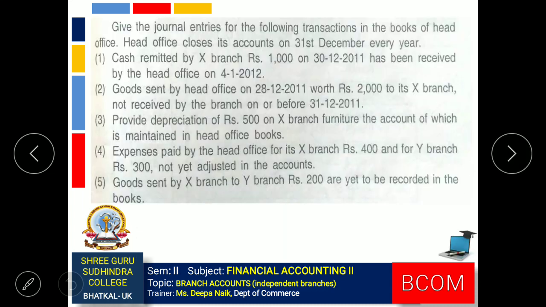So here is a question wherein they have asked to prepare or pass the journal entries in the books of head office. So adjusting entries are given. Based upon this, we need to make the journal entries. First one, cash remitted by X branch rupees 1000 on 30 December 2011 has been received by head office on 1st January. So cash is sent before closing the accounts, but it is received by head office after closing the accounts.